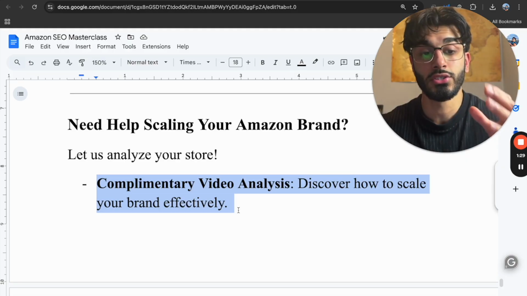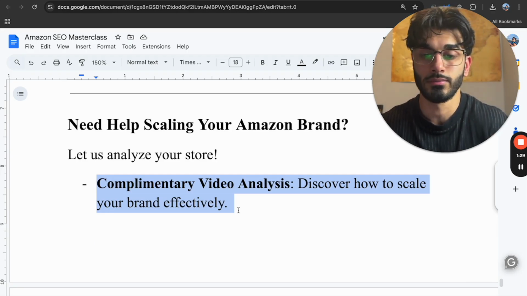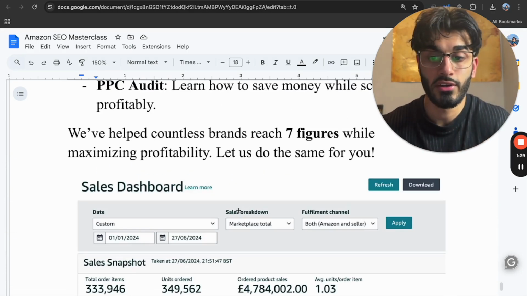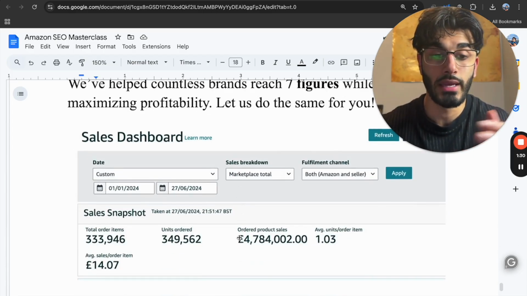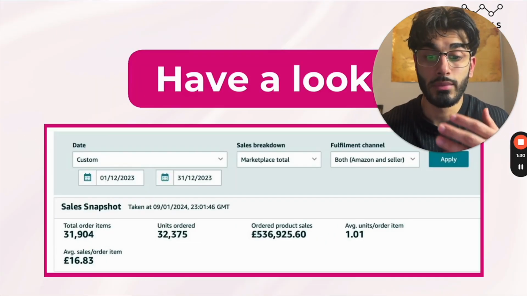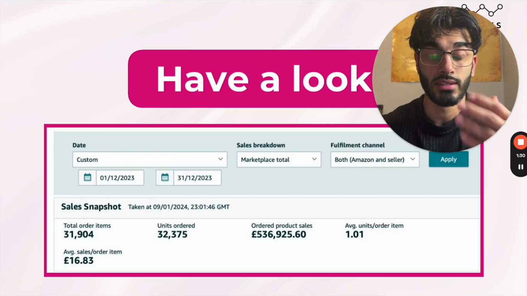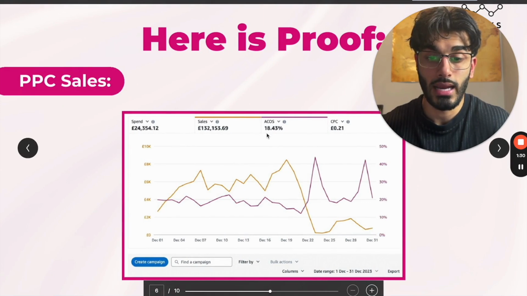Remember, we want to achieve an 80-20 ratio: 80% of sales coming organically, 20% of sales coming from PPC. We help countless brands reach 7 figures while maximizing profitability. For example, these guys go over 5 million pounds yearly and their ACoS will blow your mind. For this client, we helped them achieve over 536,000 pounds in monthly revenue. And the craziest thing is they only have an 80% ACoS.